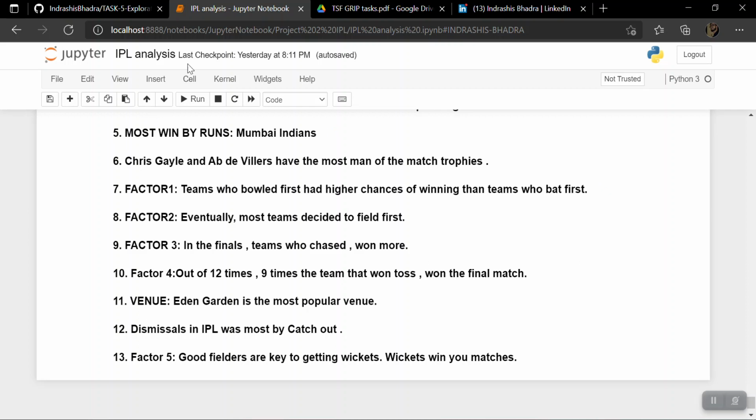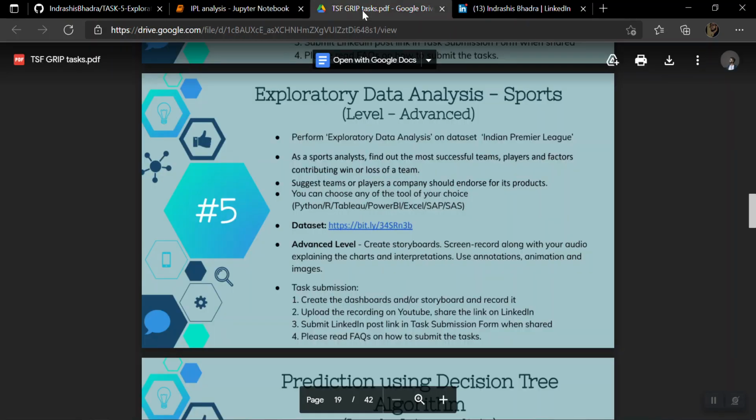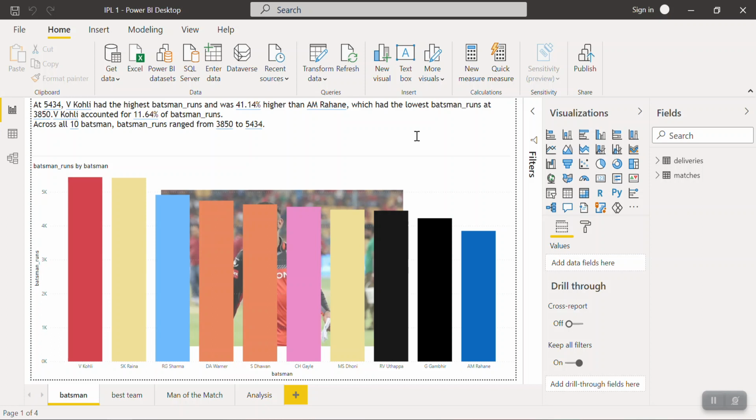Thank you for the first part. Now we will dive into the second one. The second one is I have to suggest teams or players a company should endorse for its products. For this, I have used Power BI. So I hope you can see this properly. In Power BI, I have made 3 simple slides and then the analysis.